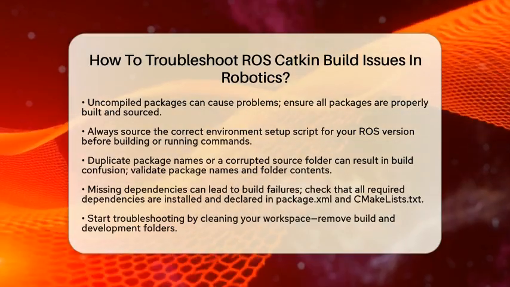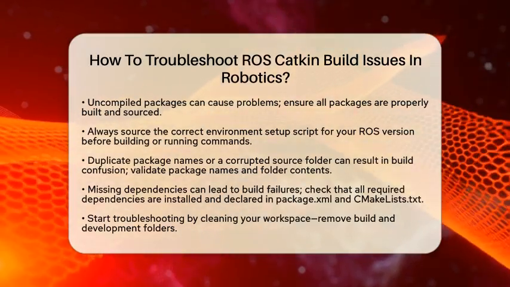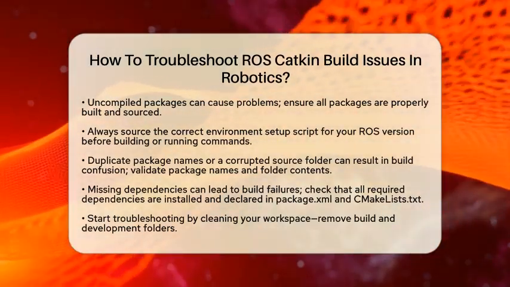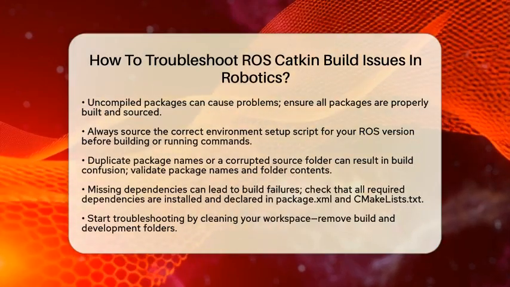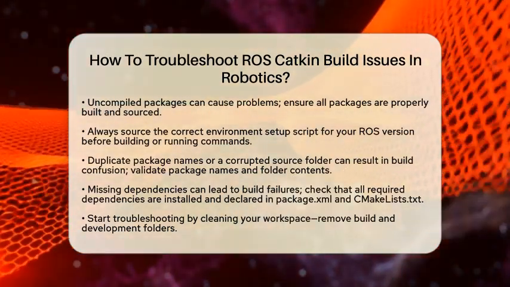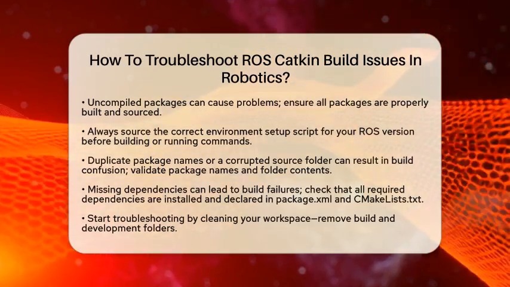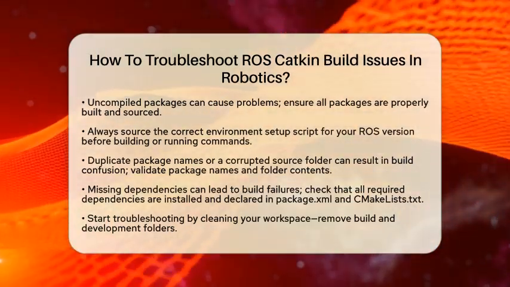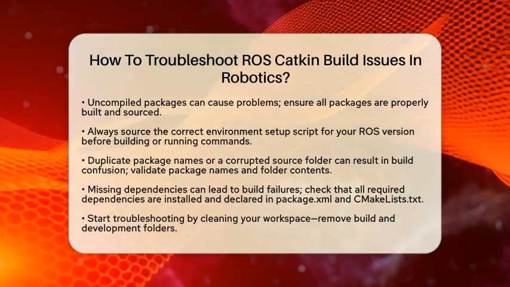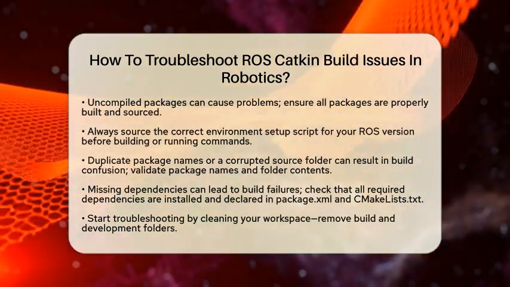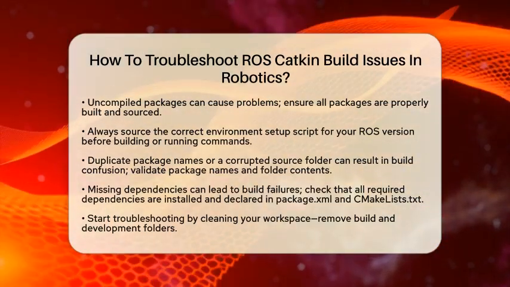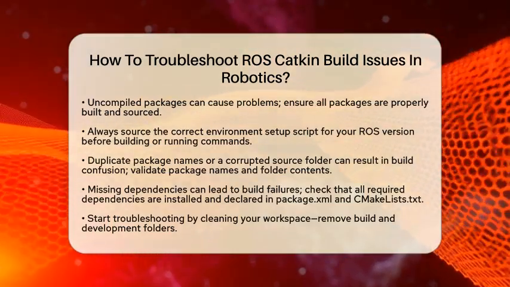Duplicate package names or a corrupted source folder can also lead to confusion during the build process. Make sure that you do not have packages with the same name and that your source folder only contains valid packages. Missing dependencies can also cause build failures. Ensure that all required dependencies are installed and declared in the package.xml and CMakeLists.txt files.